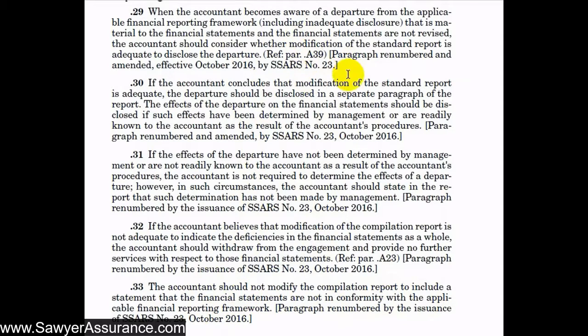However, if we do come across an instance where they have departed from the financial reporting framework, we can make note of that if it's a one-off item or something that's easily explained. But if it's pervasive, then we just need to withdraw. So we've got a couple of explanatory material sections here, A39, A23. Let's just take a look at those real quick to make sure that we understand the requirements of this section.